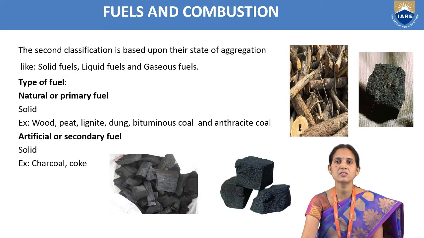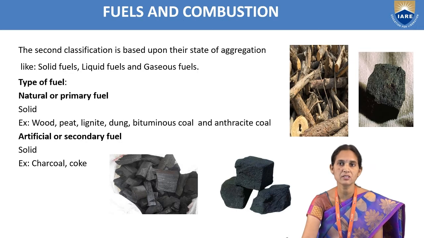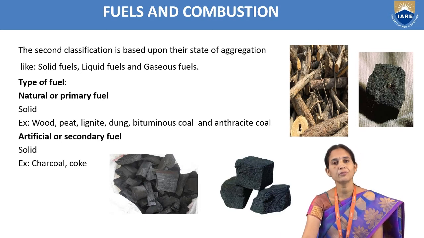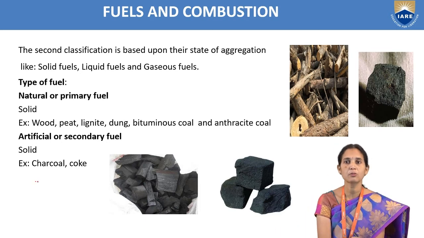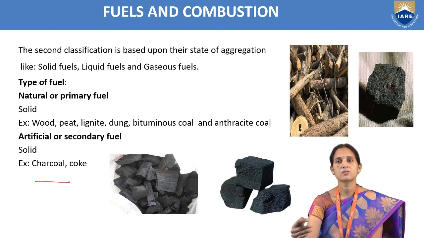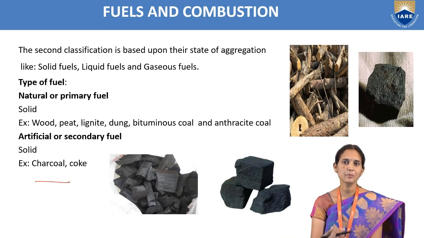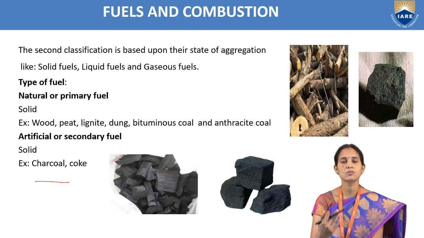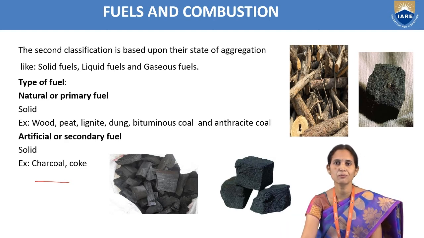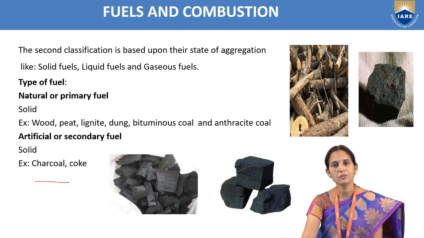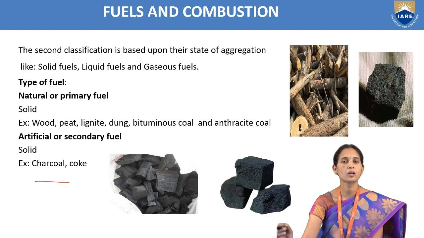For natural fuels, we can see in the diagram the solid fuels are wood, peat, lignite, bituminous coal, anthracite coal. And for secondary fuel, we can see the examples charcoal and coke. So natural fuels again have three types: solid, liquid, gaseous. For solid fuels, the natural solid fuel is coal, and the artificial solid fuel is charcoal, coke.